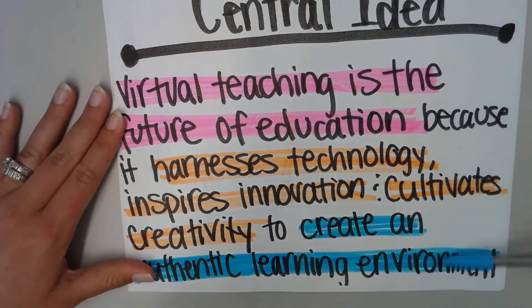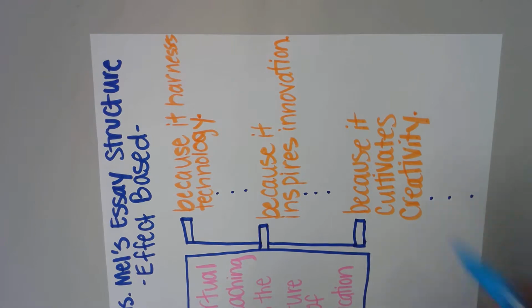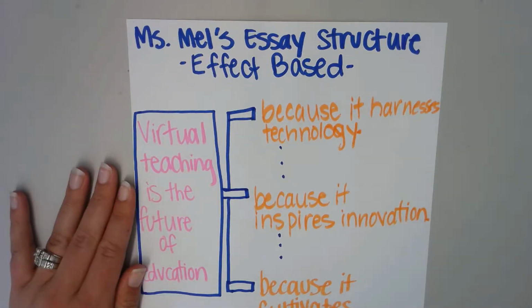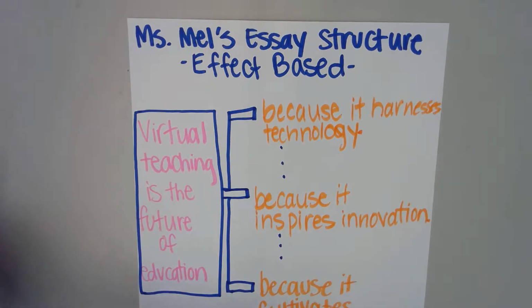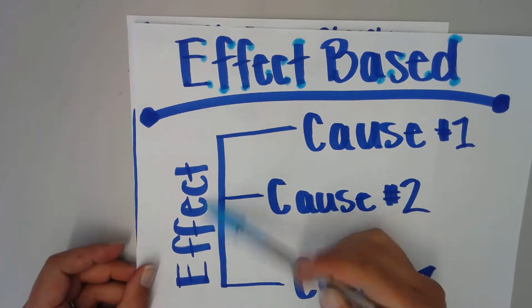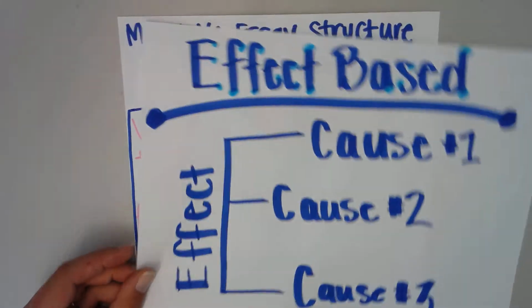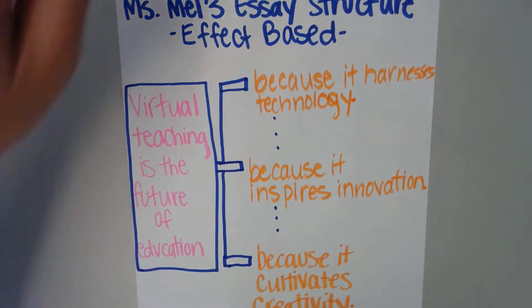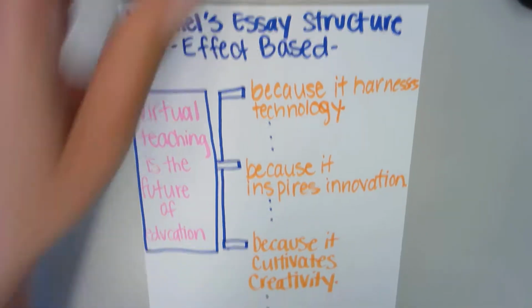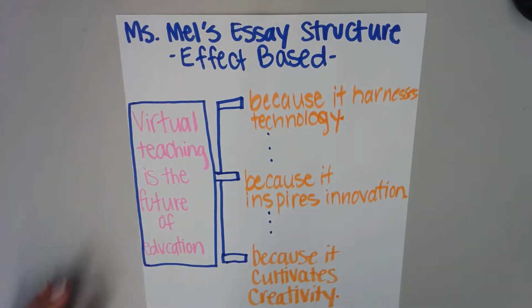So after going through and really organizing my central idea, how should I structure my essay? Well, I decided to choose the effect-based essay. Remember, we talked about that the effect-based essay would be the backbone and the causes would become your body paragraphs, right? So this is how my essay is going to be structured. And again, can this stuff change, guys? Absolutely. In the writing process, things should change like crazy.